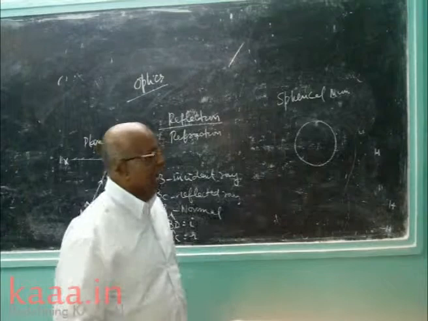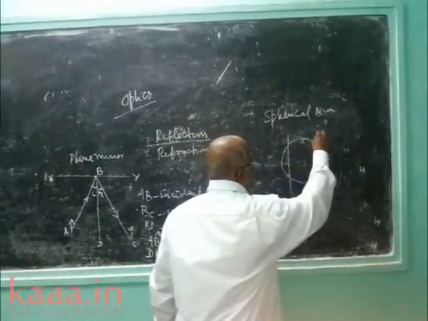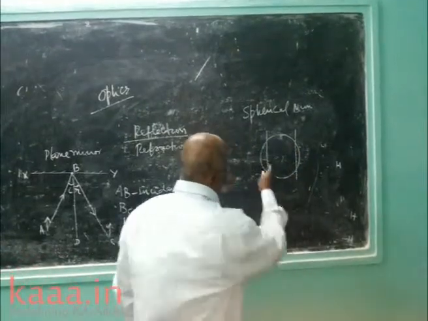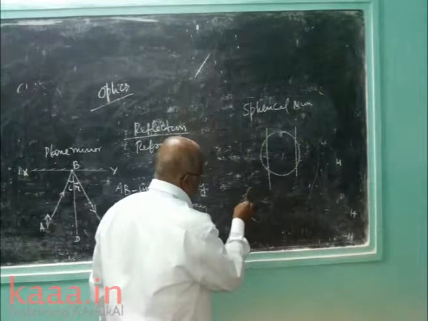Now see the board. I am going to cut like this. Two parts I am cutting. Take this part. This is the reflecting surface.